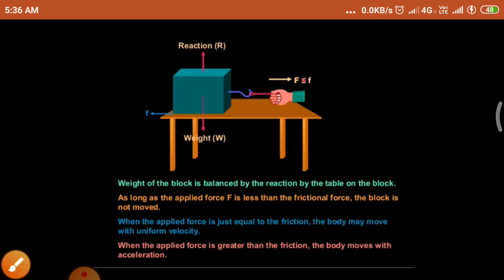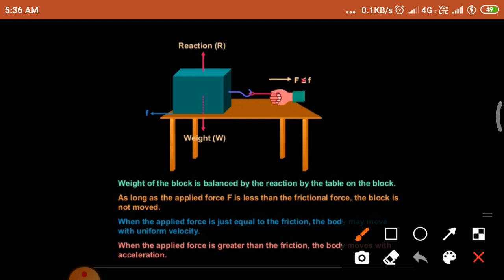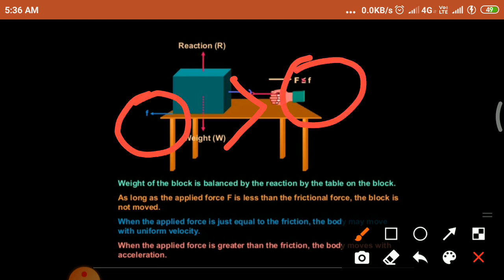As long as the applied force F is less than the frictional force, the block does not move. When the external force is less than the frictional force, the object does not move.